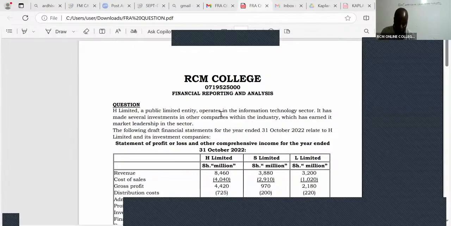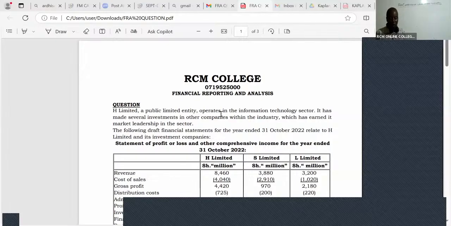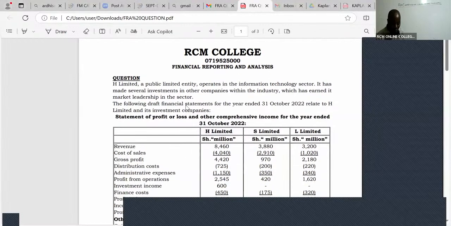You can't even find it in your past papers, but this question is the mother of all group consolidation questions. Once we get this right, then we can never, ever go wrong.